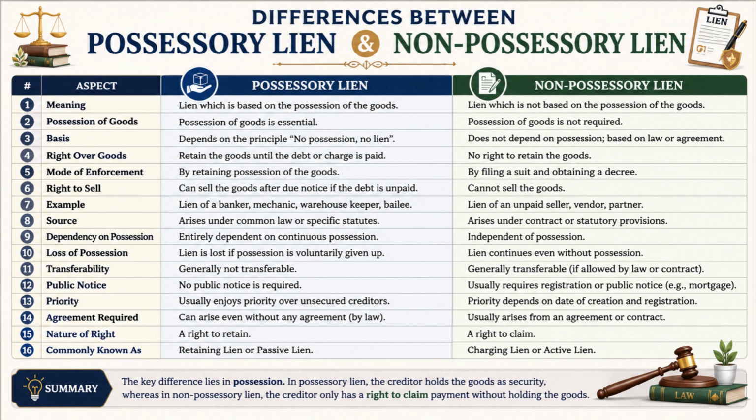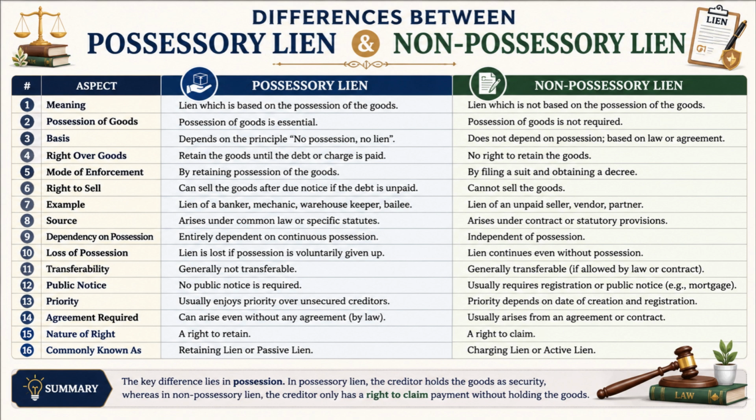Number 4. A possessory lien gives the creditor the right to retain the goods until payment is made, whereas a non-possessory lien does not grant the right to retain the goods. Number 5. A possessory lien is enforced by keeping possession of the goods, whereas a non-possessory lien is generally enforced through legal action or court proceedings. Number 6. Under a possessory lien, the creditor may sometimes sell the goods after proper notice if the debt remains unpaid, whereas under a non-possessory lien, the creditor usually cannot sell the goods without following legal procedures.